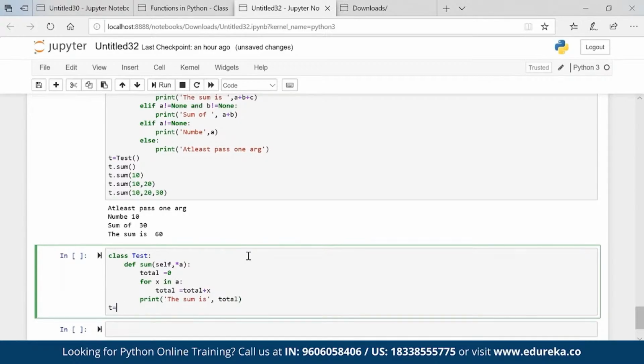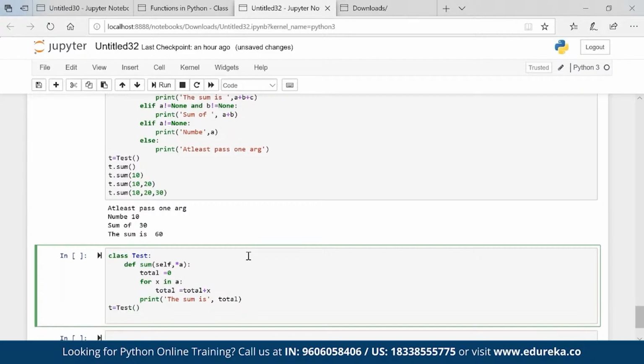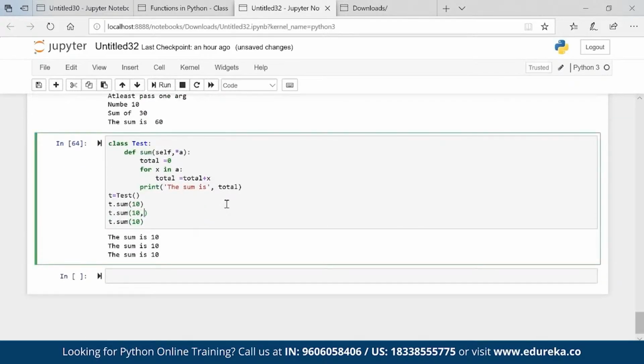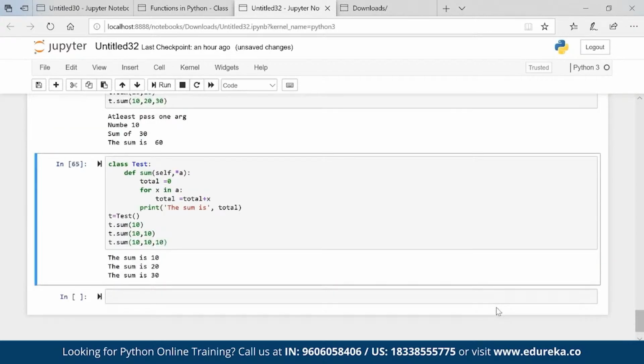Simple, right? t is equal to Test, t.sum, and pass the values 10, 10, 10, 10, 10. Execute: 10, 20, 30. Okay, so a star means variable argument. You can put many values here. So that is what method overloading is. That is how you can do method overloading.